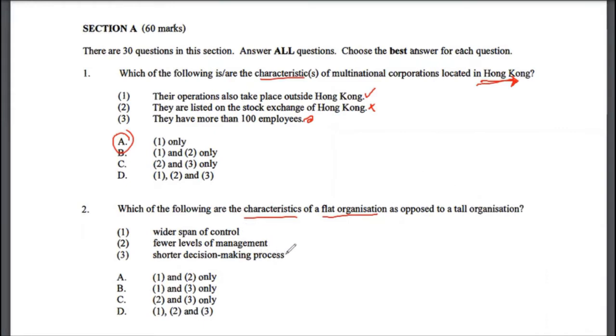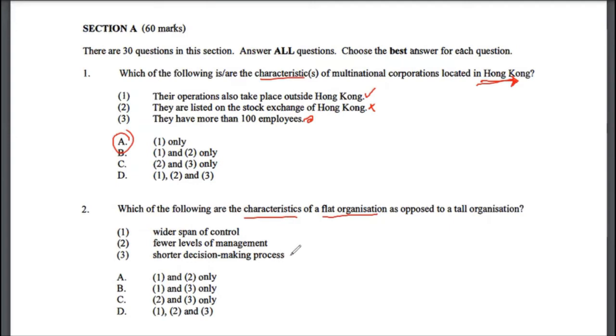Let's read through the statements here. Wider span of control. Flat organizations have a wider span of control. This point is about hierarchy. Fewer levels of management. Yes, that is true as well, because it's a flat organization, not tall. Tall organizations have a lot of steps in between. If you know what a tall organizational structure is, then you know what it's talking about. If you don't, then you must refer to the difference between flat and tall organization structures.